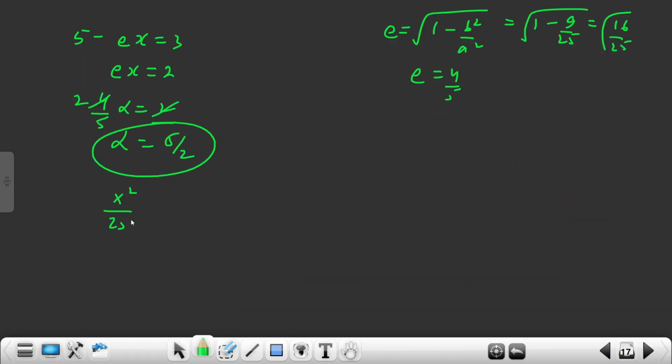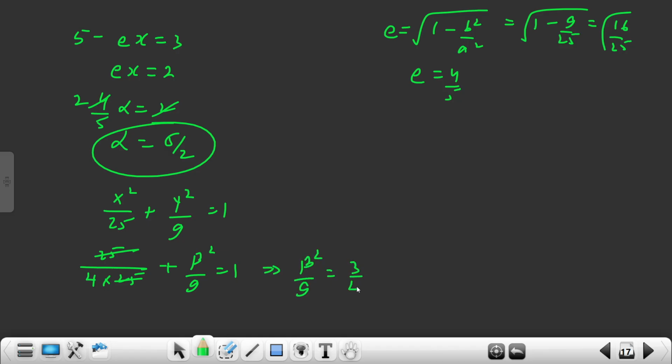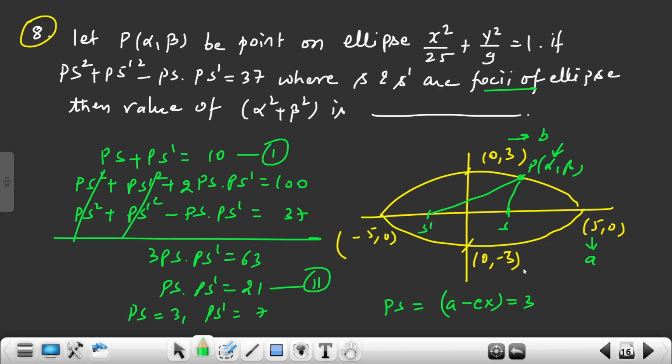X square by 25 plus Y square by 9. So 25 by 4 into 25. The Y point is beta. Cancel. So beta square by 9 equals 1 minus 1 by 4, which is 3 by 4. So beta square is how much? 27 by 4.